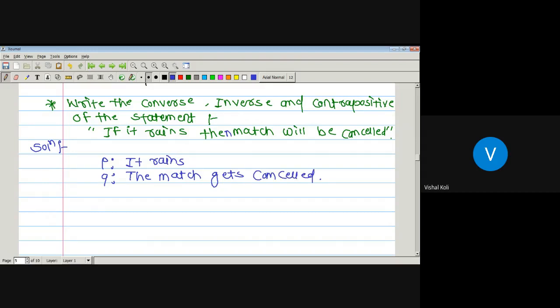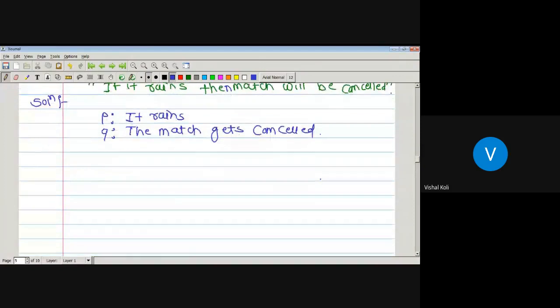Okay, so these are the two statements, that is P conditional Q. Since here we have used the logical connective if then, it is a conditional statement, which is nothing but P conditional Q. Now we have to write its converse.